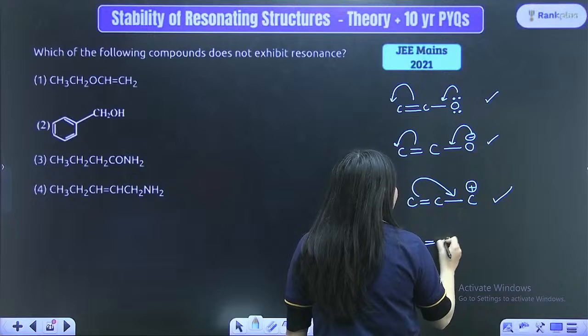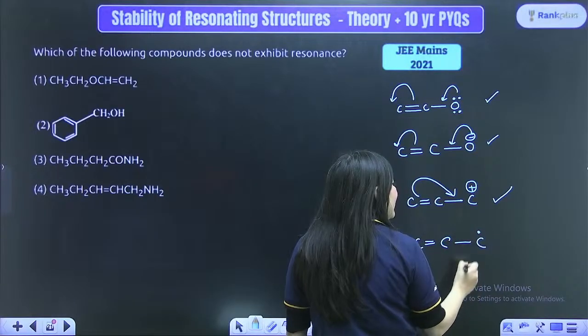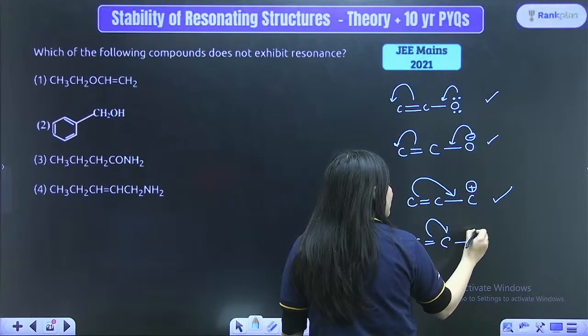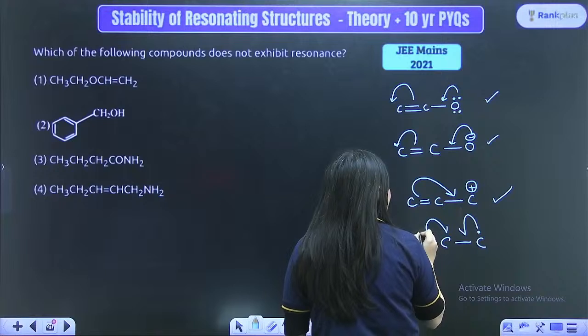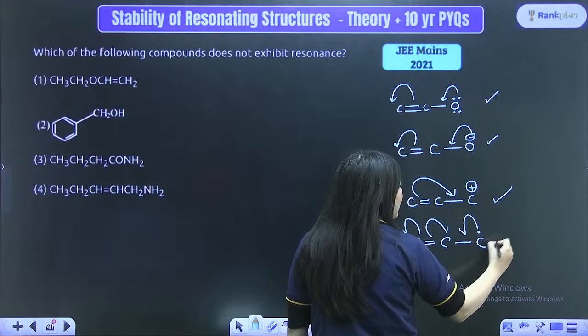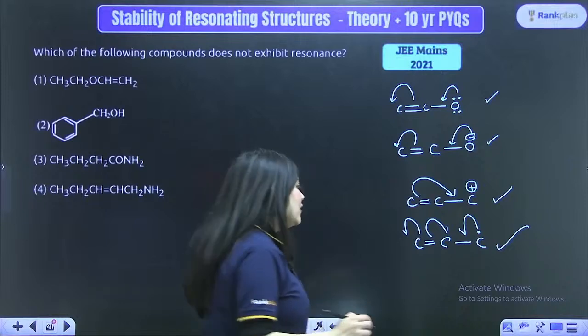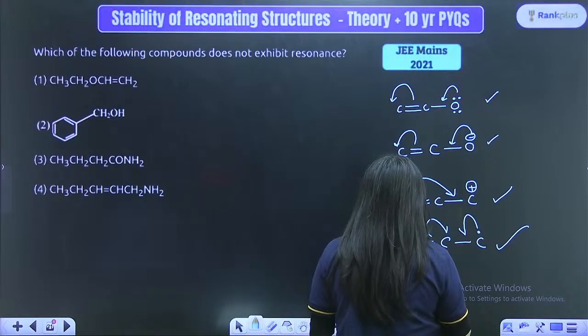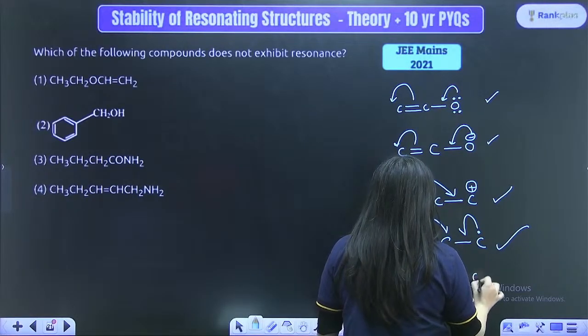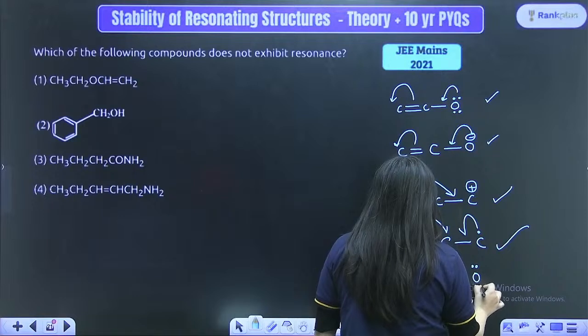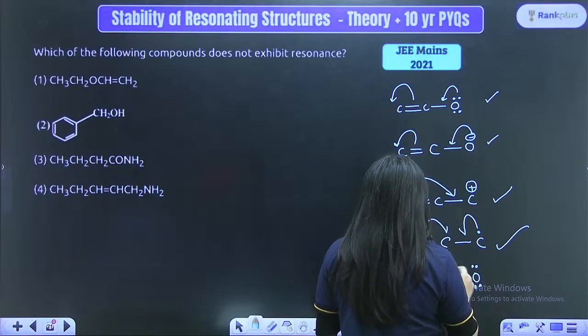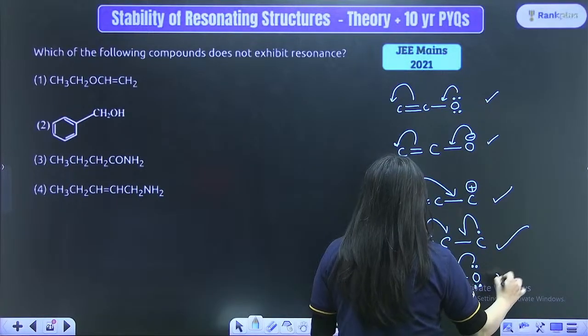A double bond followed by a single bond and a free radical will once again show resonance like this. This will move over here. So this will also show resonance. So these are the only varieties, and also another one: a carbocation followed by anything which has a lone pair of electrons like this. This will also show resonance.